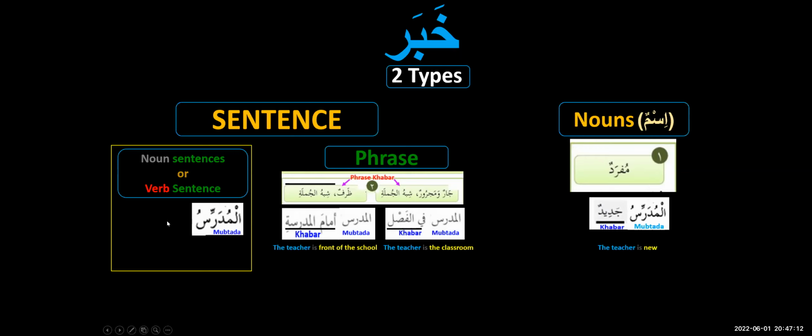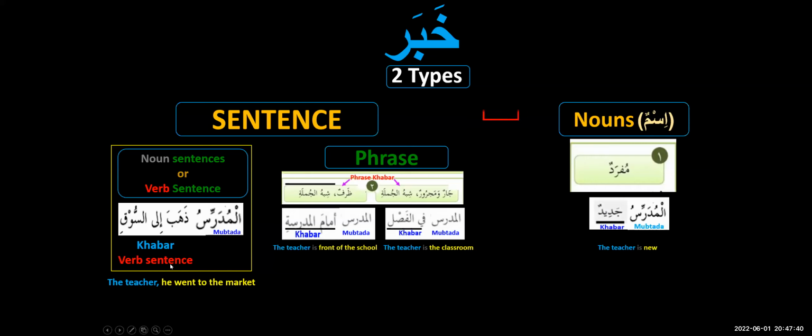So let's see what kind of information I'm going to give you about the teacher now. Be ready. I say, al-mudarrisu dhahaba ila suqi. What's the translation? The teacher, he went to the market. So al-mudarrisu was mubtada, and "went to the market" is a verb sentence, because a sentence that begins with the verb is a verb sentence. Where is the khabar? Khabar is beginning with dhahaba. So what do we understand here? That the verb sentence is sitting in the chair of the khabar.